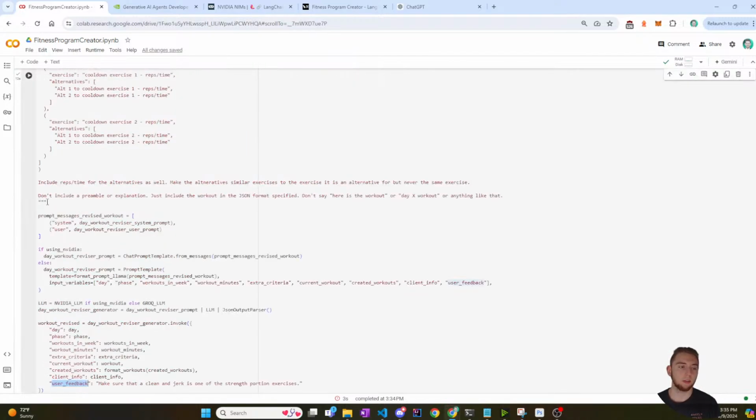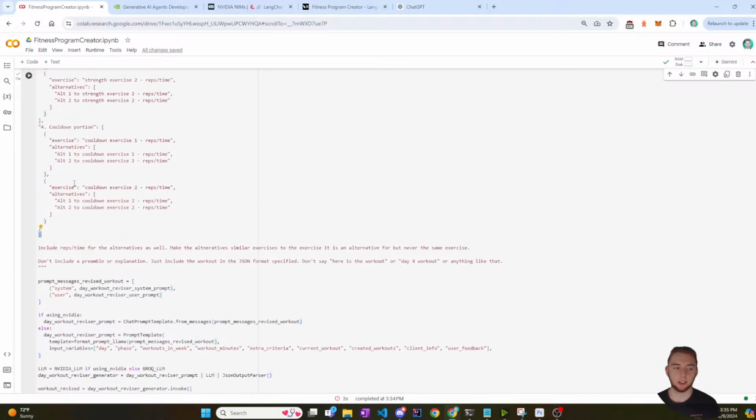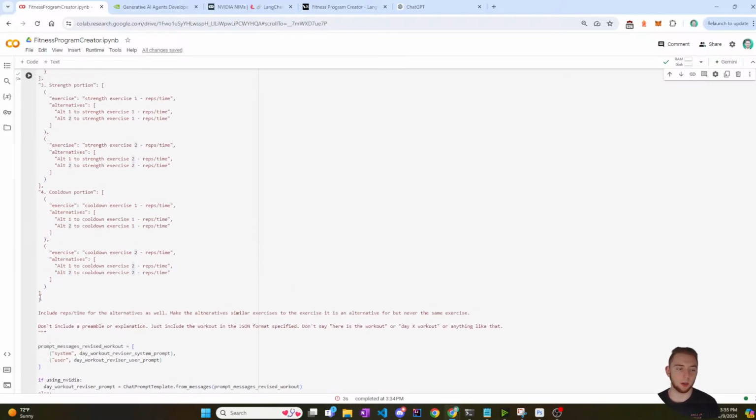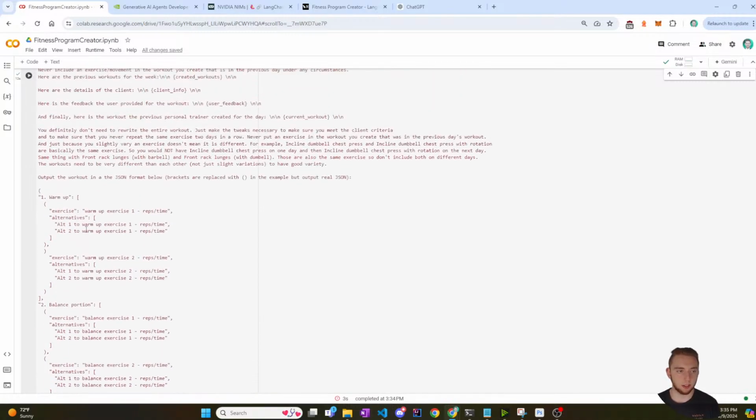I can't use brackets in the prompts because otherwise LangChain thinks these are variables to replace. So I have to use parentheses. So I've replaced the brackets with parentheses in the example, but told it to output real JSON. It's just misunderstanding me, so it's probably an issue with my prompt.